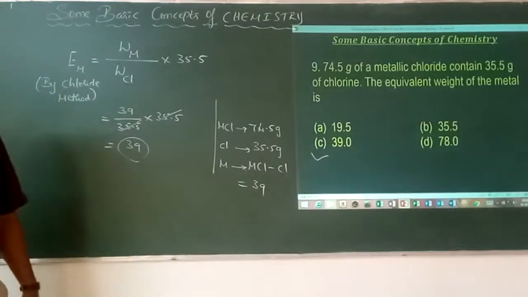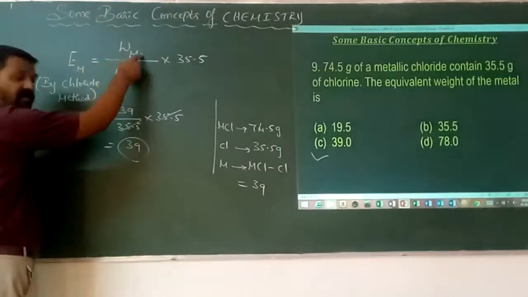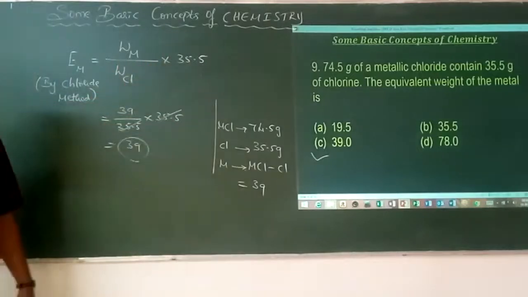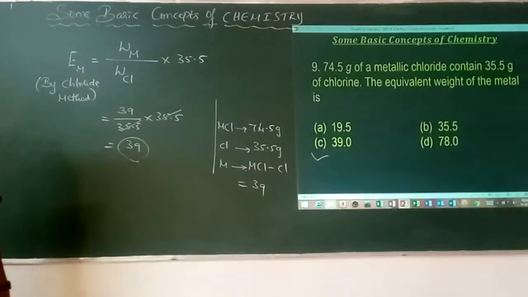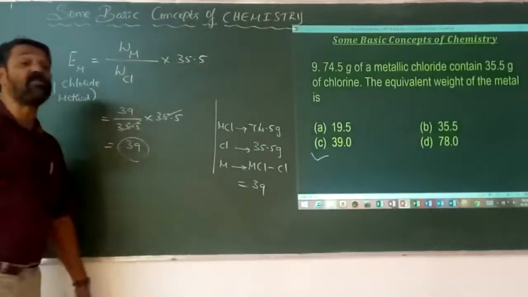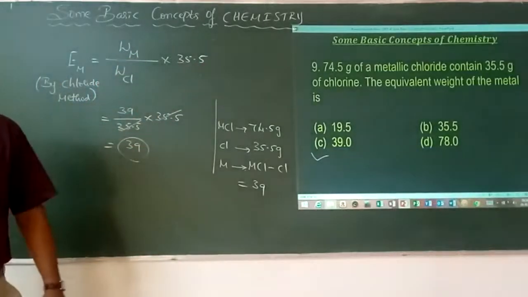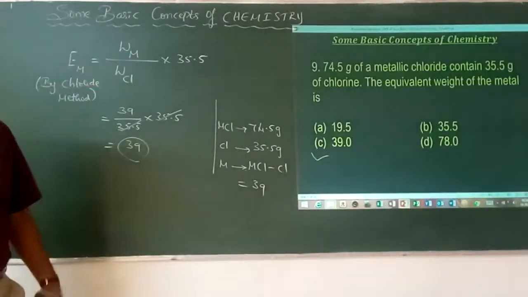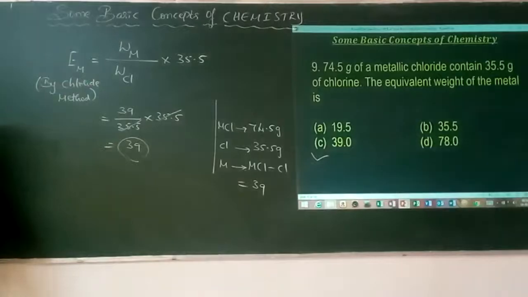Suppose it is the oxide method: mass of the metal divided by mass of oxygen into 8. If it is hydrogen, mass of the metal divided by mass of hydrogen into 1.008. That's the difference between the chloride method, the oxide method, and the hydrogen displacement method. Okay? Next.